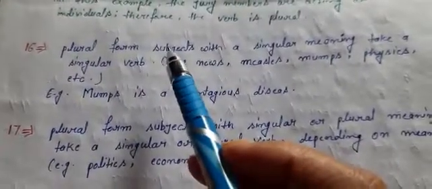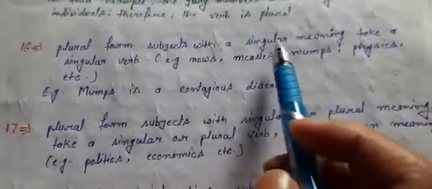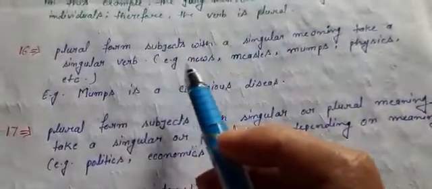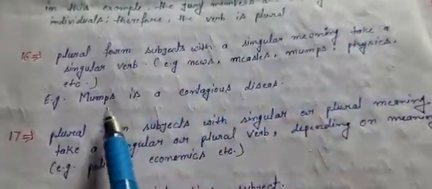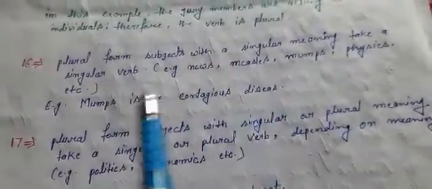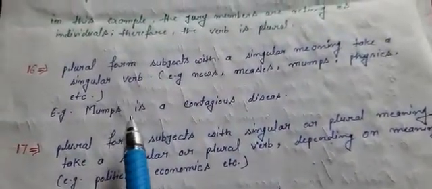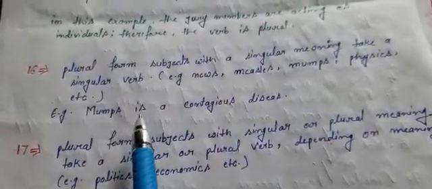Now next rule says plural form subject with singular meaning takes a singular verb. For example, news, measles, mumps, physics, etc. Mumps is a contagious disease. In this example, mumps is the name of a disease. That's why the sentence has the singular verb is.